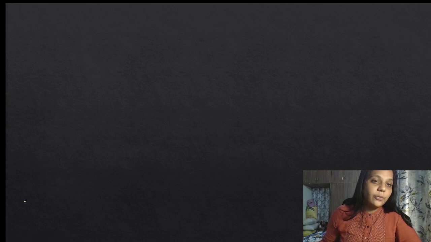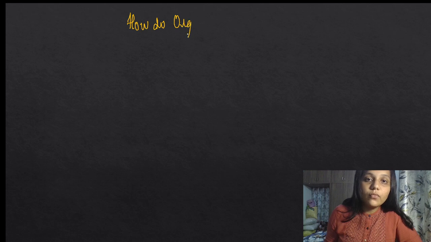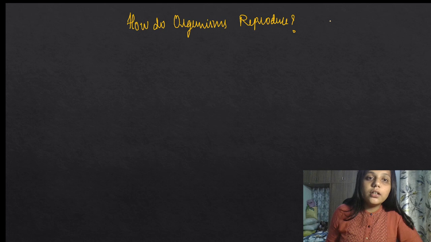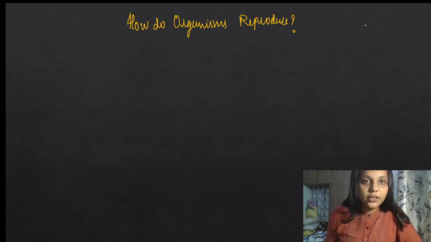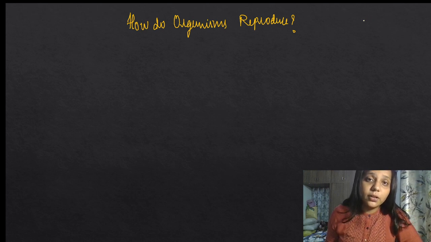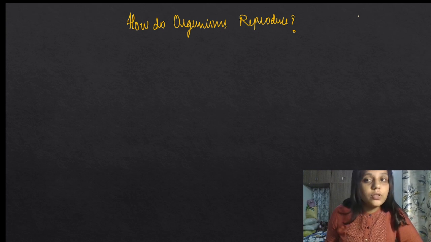And today we are doing chapter number 7, that is biology. How do organisms reproduce? A chapter. And there are some conditions to start this video. You need to have a blank page. There is nothing to be worried about, like how questions come, when to read NCERT, how to watch the video, whether you have to make notes or not. Yes, notes of course you have to make in a blank page. Just write what I'm writing.